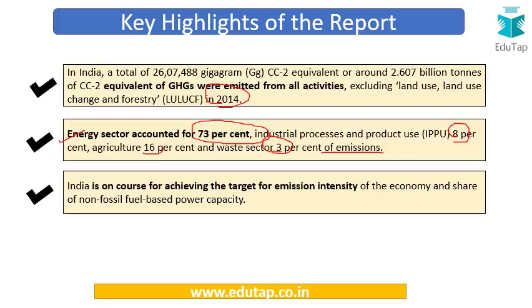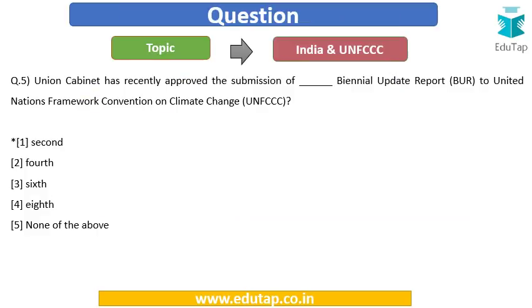Also, this is very important news for India that India is on course for achieving the target for emission intensity of the economy and share of non-fossil fuel based power capacity. If you remember, we talked about how India's INDCs have been framed, and two of the points were with regard to reducing the emission intensity and with regard to promoting non-fossil fuel based power capacity. So India is on course for achieving those respective targets. This is very positive and good news for India. So now we can easily answer this question: the Union Cabinet has recently approved the submission of the second biennial update report to UNFCCC. So here the answer is going to be option number 1.